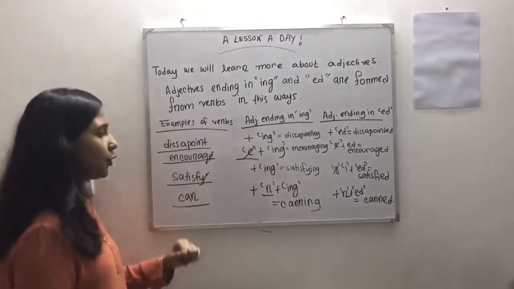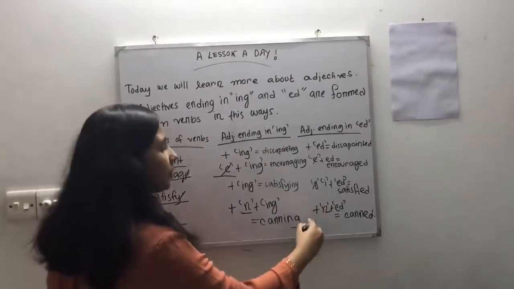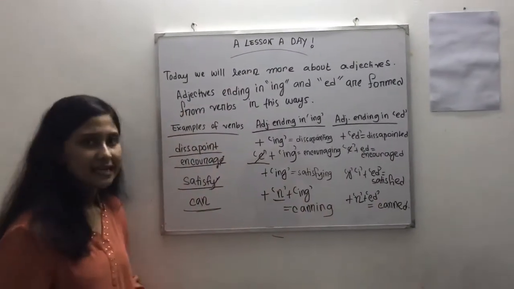Moving on to the fourth one, can. We are adding another n plus ed, and then it becomes canned.